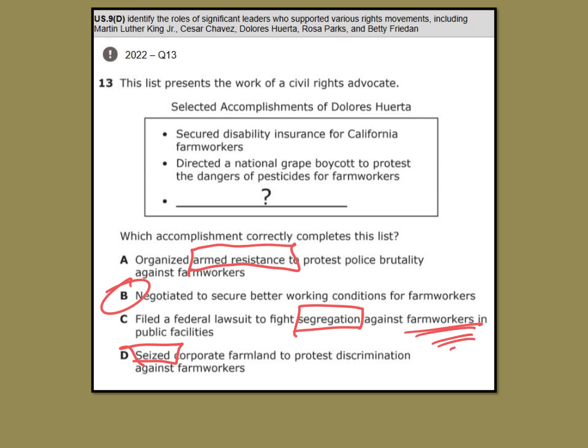Even though, just like Martin Luther King, they do share nonviolent policy. Chavez actually goes on a hunger strike at one point. It's all in that. And if you guys get a chance to watch the movie Cesar Chavez, you'll see that. I have a video clip link on my PowerPoint here. But nonetheless, it's all about negotiating with United Farm Workers, fighting for workers' rights, specifically farm workers.